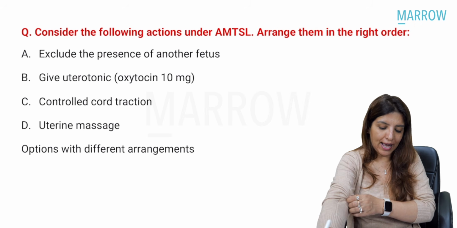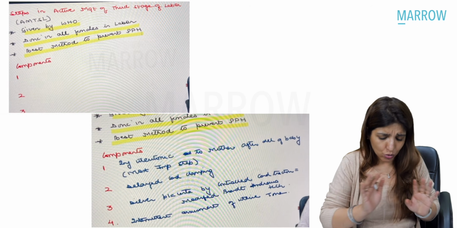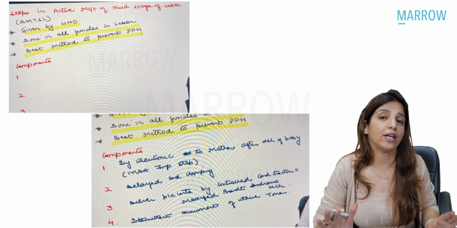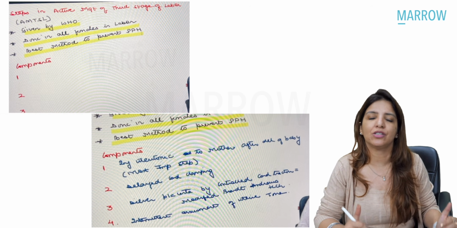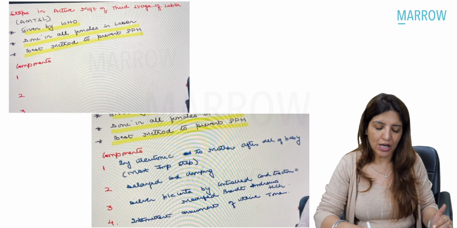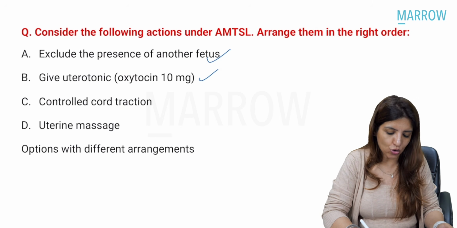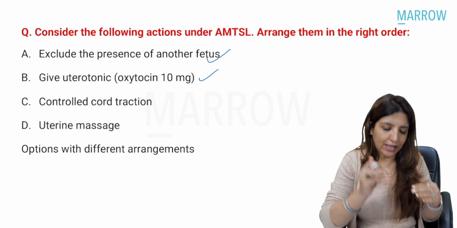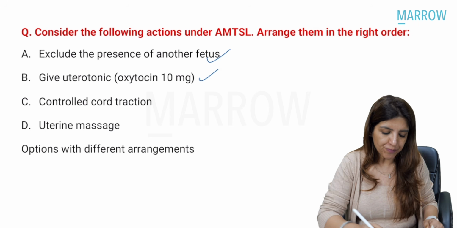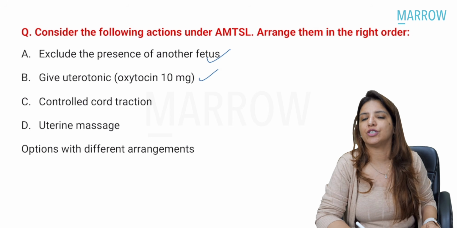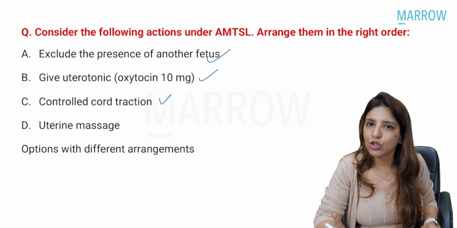Next, consider the following actions under active management of third stage of labor and arrange them in right order. And I don't think I need to explain this question anymore to you. Repeatedly, I have been explaining this in the main videos and in the revision videos. So the first step is you have to exclude the presence definitely of another fetus, and you have to give injection uterotonic. Deliberately, I have arranged them in this correct sequence so that you can remember it in this order only. So you have to give injection uterotonic after the delivery of the baby or after the delivery of the anterior shoulder. Then you go for delayed cord clamping.